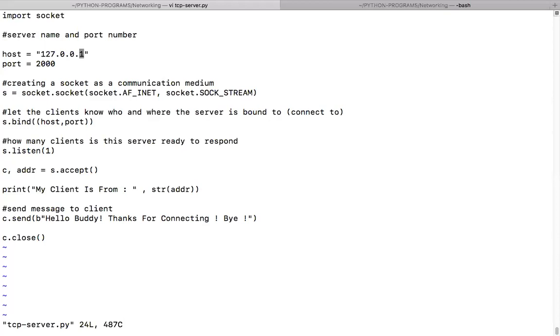Okay, right. Then what is this? We have a port number. What does a port indicate? It's an individual process inside the computer.